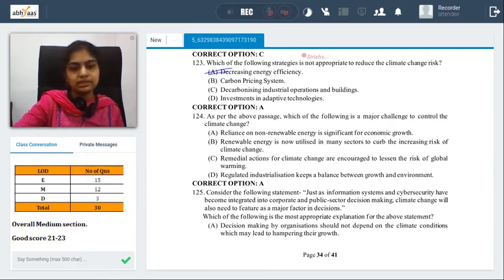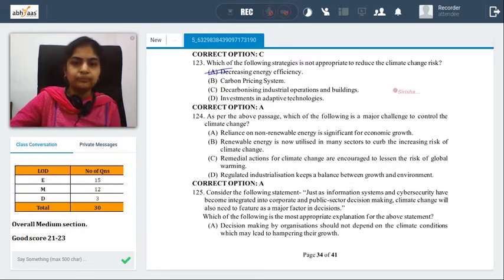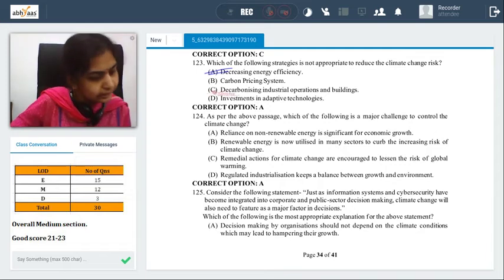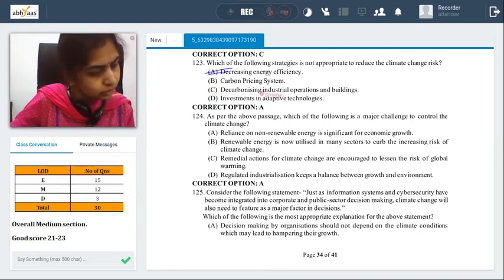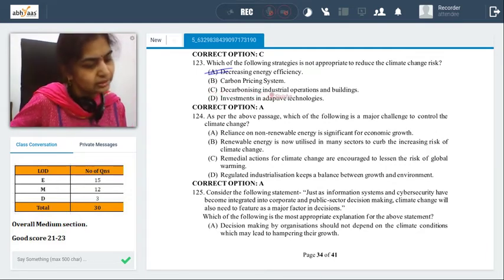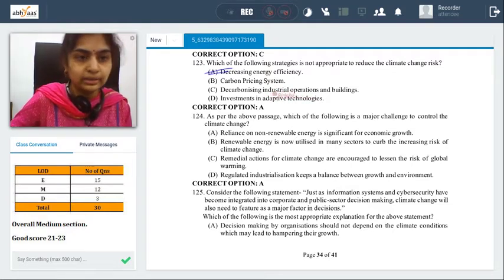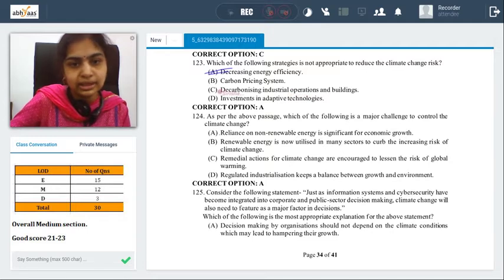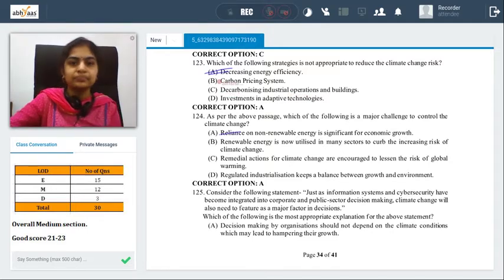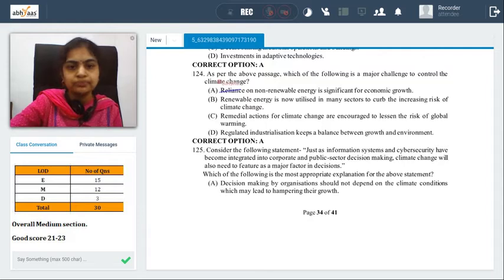Now, challenge is basically something which is a difficulty that you're facing. You need to overcome that. That is what we have. Reliance on non-renewable energy is significant for economic growth. Definitely, renewable energy has grown rapidly and contributes 30% of gross generation. We have that point. That means 70% still depends on non-renewable energy, and that is a concern. And definitely, you can treat that as a challenge. But let's look at options.